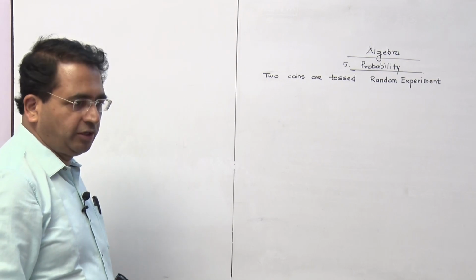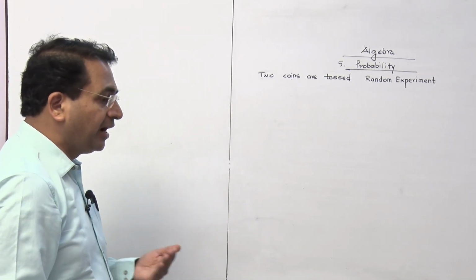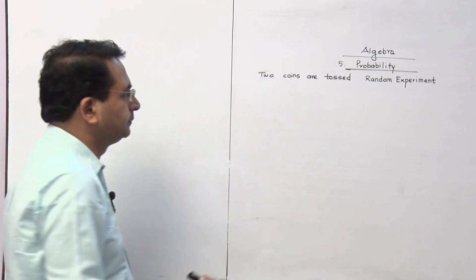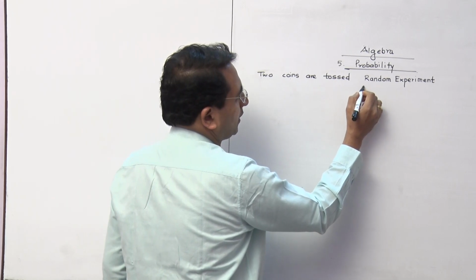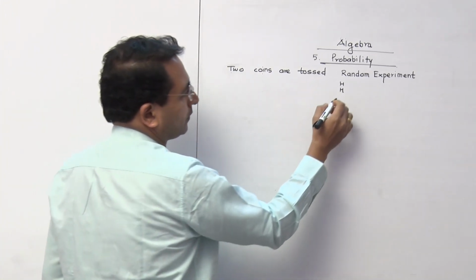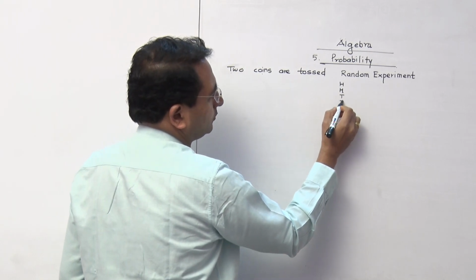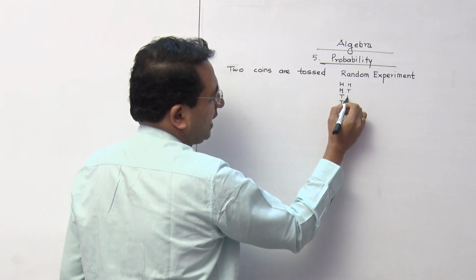Because when we throw it, we don't know the exact outcome we are going to have. There are possibilities of it. Now, when two coins are tossed, we write H for 2 times, T for 2 times, and then alternate HT, TH.